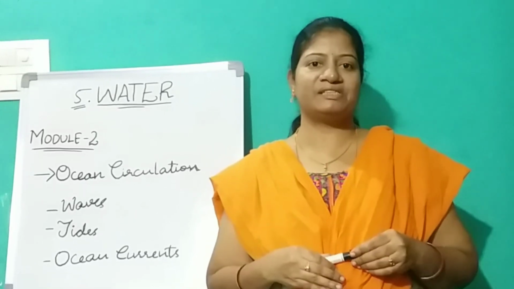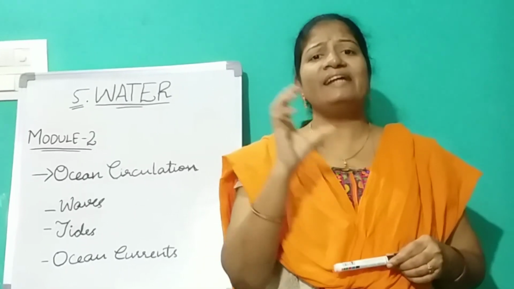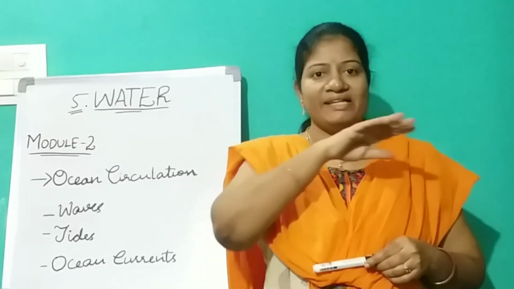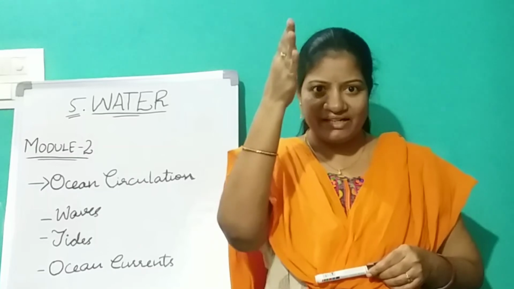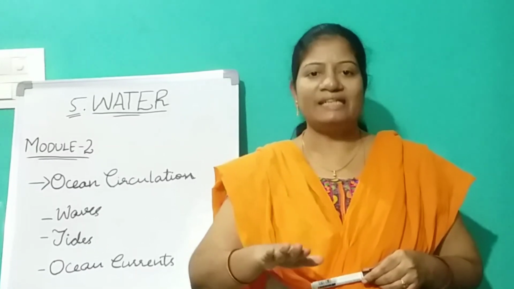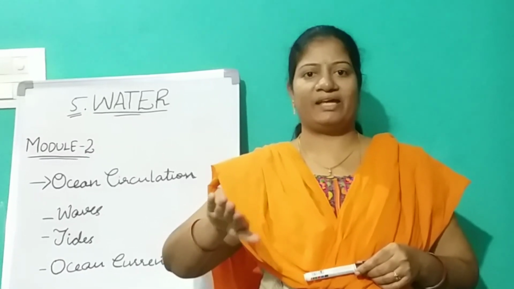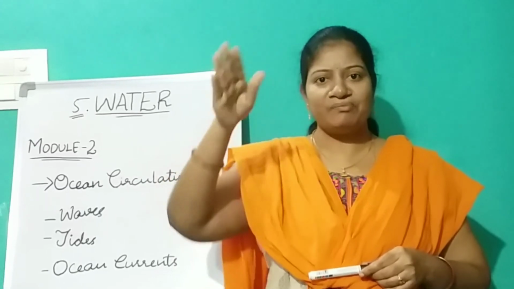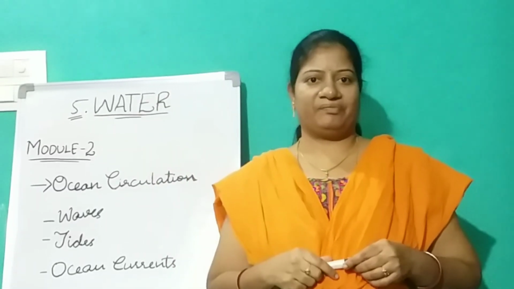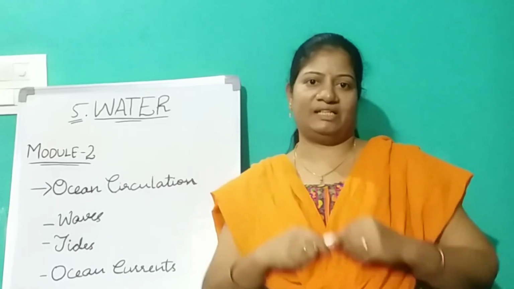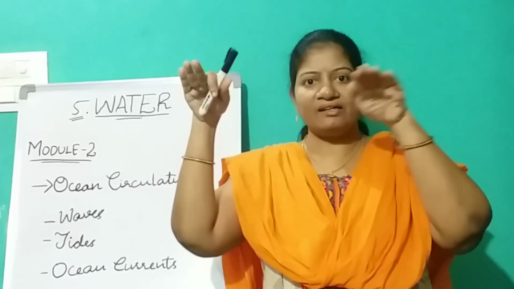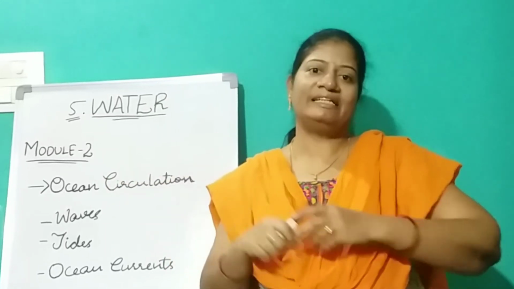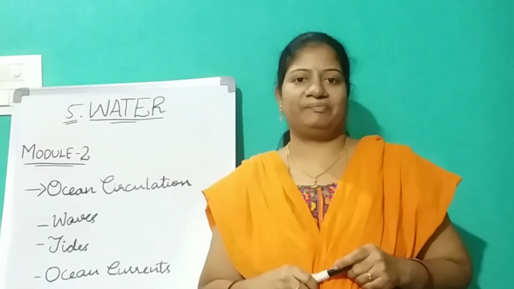Because of waves, crests and troughs form. Whenever the water goes up, that is called a crest, and whenever the water comes down, that is called a trough. Like that, water moves in a rhythmic way up and down across the entire ocean. Here, the distance between two crests or two troughs is called the wavelength, right?